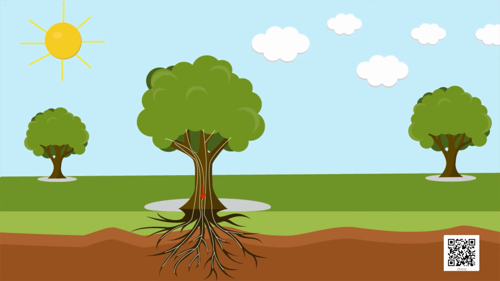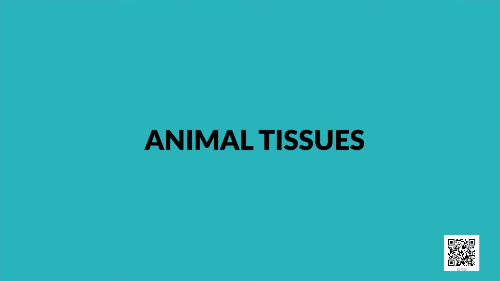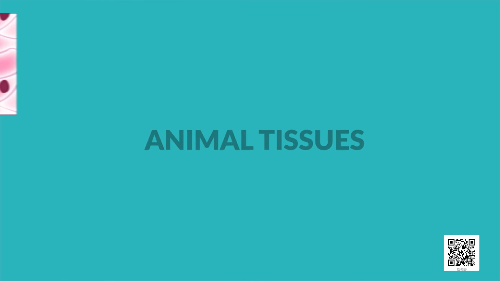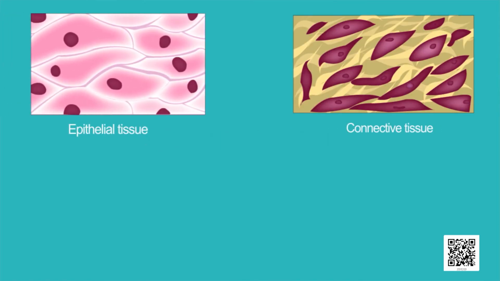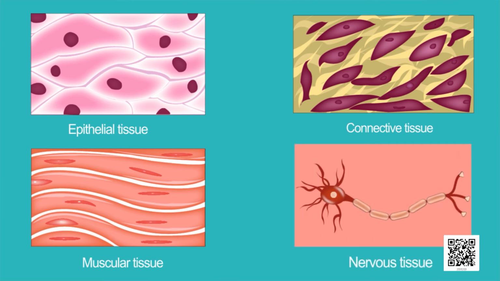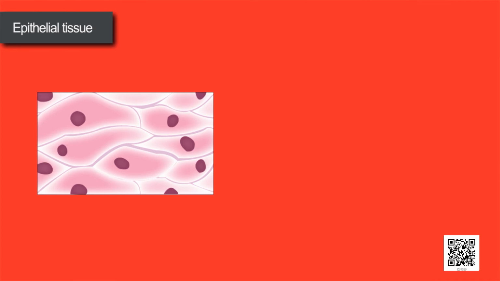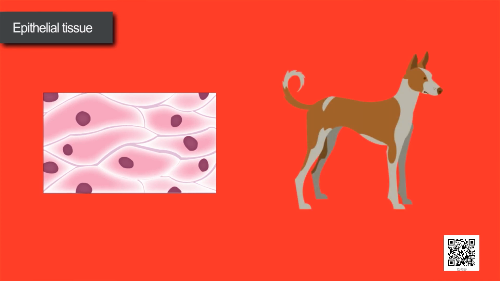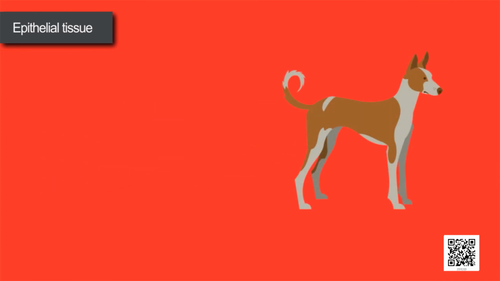Children, now we will study about animal tissues. In animals, there are mainly four main types of tissues. They are epithelial tissue, connective tissue, muscular tissue, and nervous tissue. First of all, we will discuss about epithelial tissue.